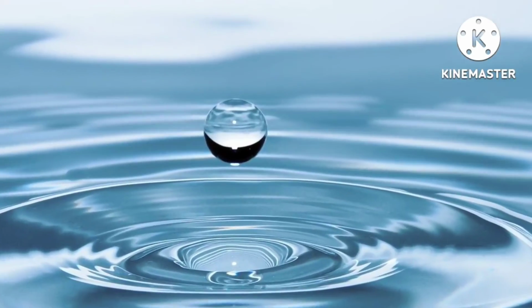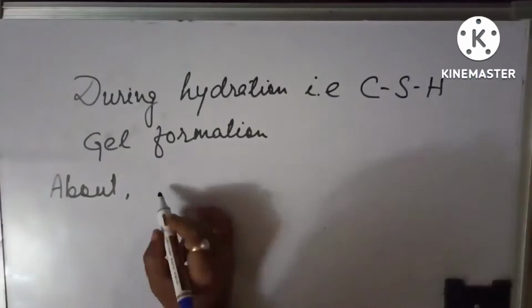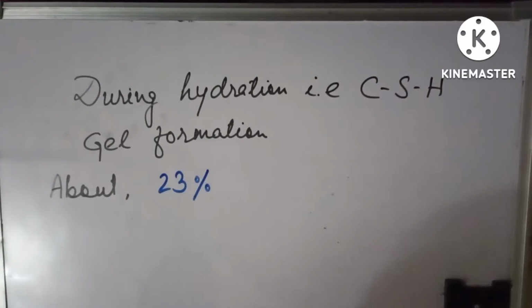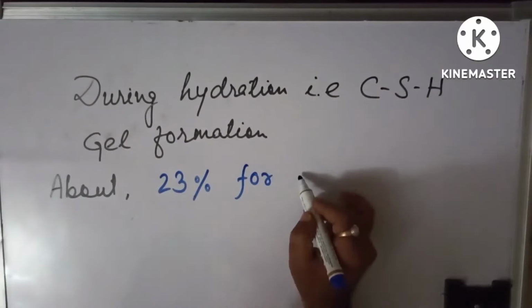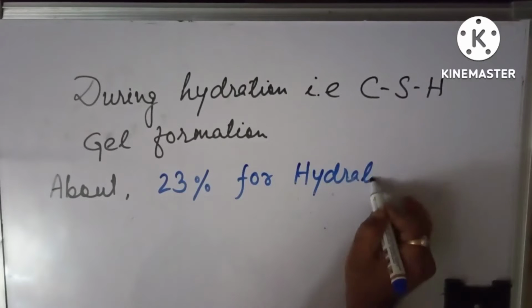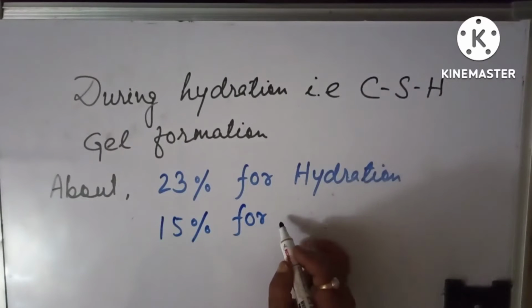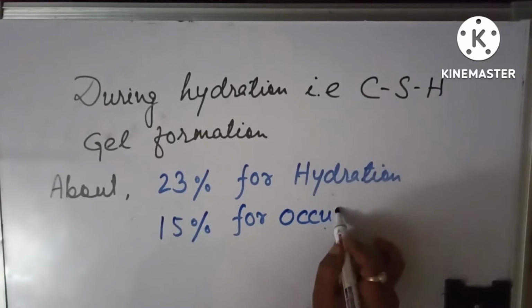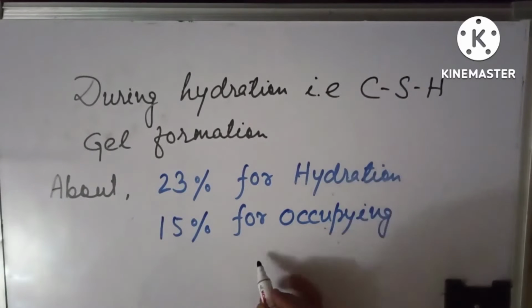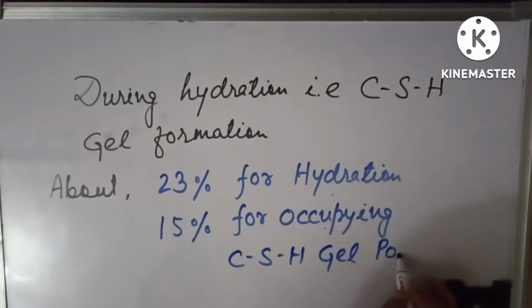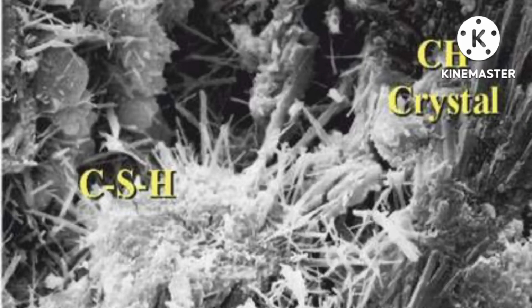Now, what is the water requirement for the complete hydration reaction? Water of about 23% of the quantity of cement is required for complete hydration of that cement, and additional water of 15% of the quantity of cement is required to occupy the CSH gel pores. These 15% of water is entrapped in the CSH gel pores and hence can again contribute to the hydration of the cement.